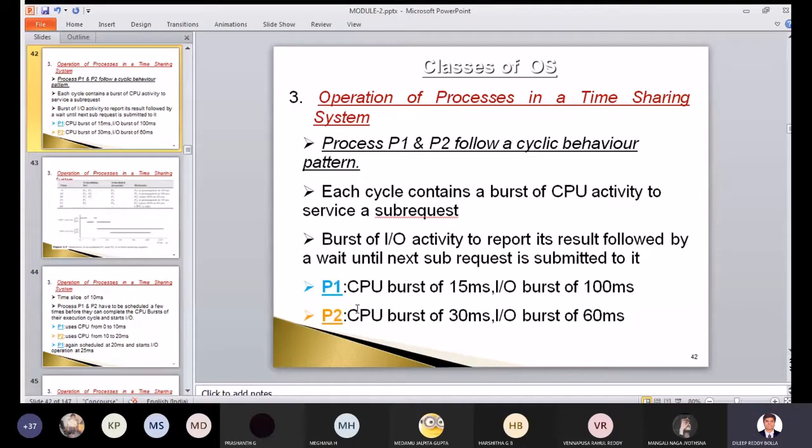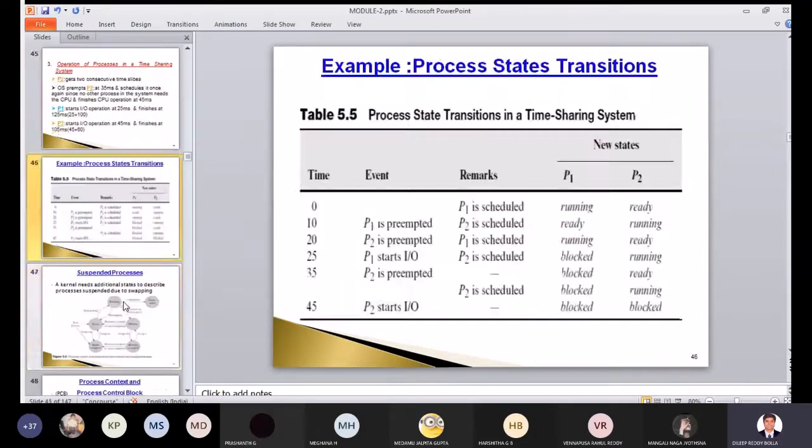15 for P1 and 30 for P2, right? And the IO time we have taken here is 10 milliseconds. So P1 needs 15, that is 10 plus 5, so it will still be in running state. But look at this one, P2 is preempted, right? So P2 is stopped and P1 will be scheduled. As P1 is scheduled, it is in running state. But actually we need only 5 milliseconds more, because 10 we already covered in this first line. And for P1, the CPU time is only 15 milliseconds.